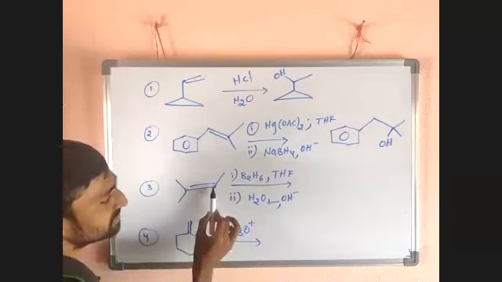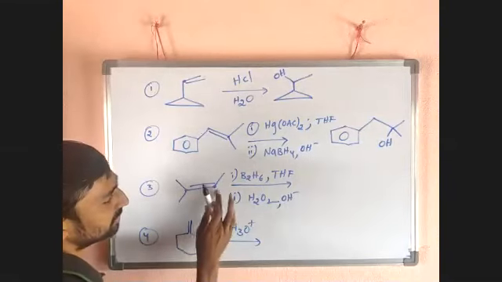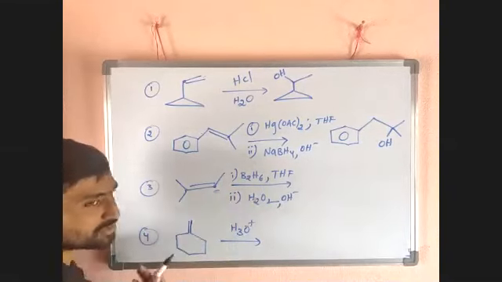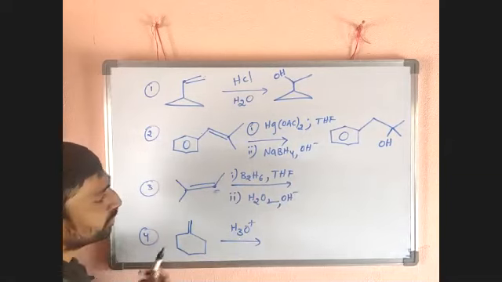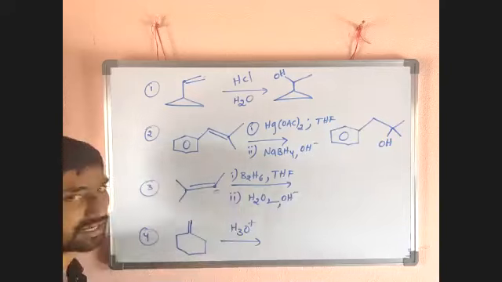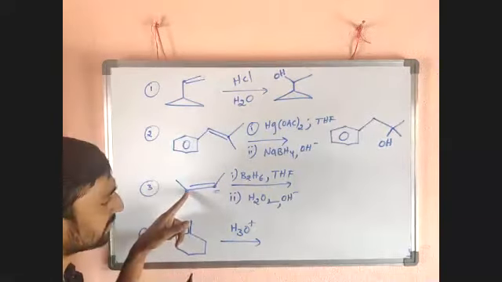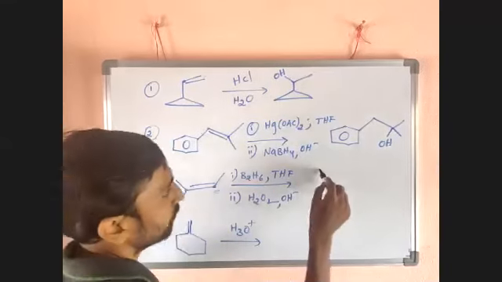It means one has one H, the other has no H. Now it follows the anti-Markovnikov rule. That's why the carbon with no H, or with fewer hydrogens, will get the OH. Now what will we get?